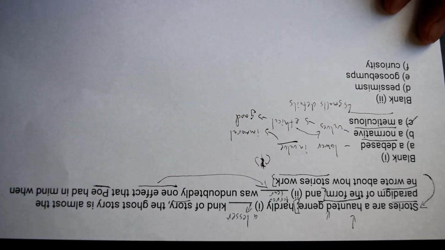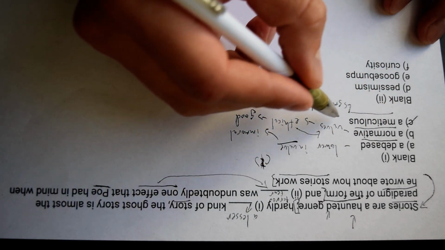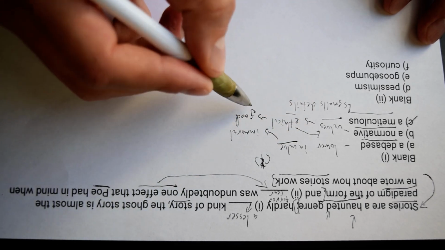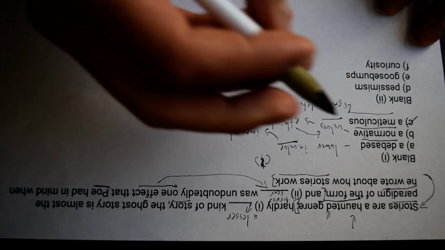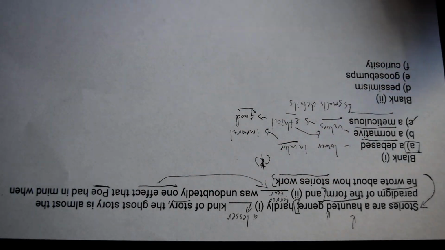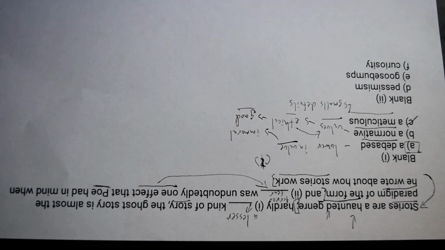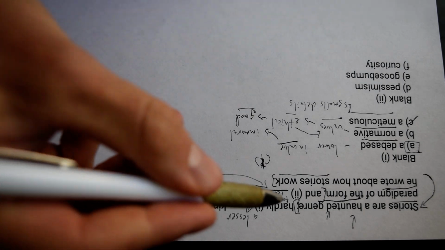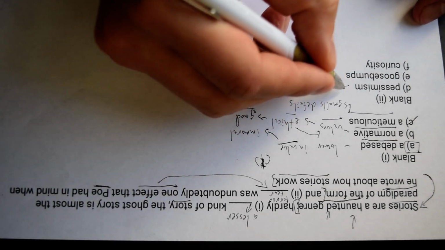B is tempting. That's probably the one that people often go with. But you can see why it's a different kind of value. It's talking about ethics and the good, where this is talking about being a lesser kind of class of story. So I think A is probably our best fit here. Let's move on to blank number 2. All right, so our words were like terror, fear, something having to do with an effect of a haunted genre. Pessimism, okay, what is pessimism?